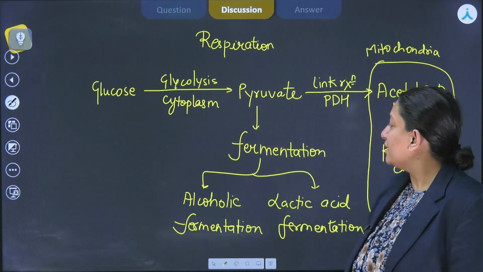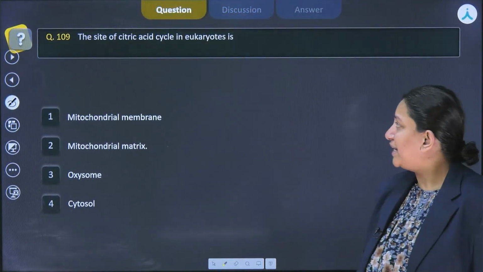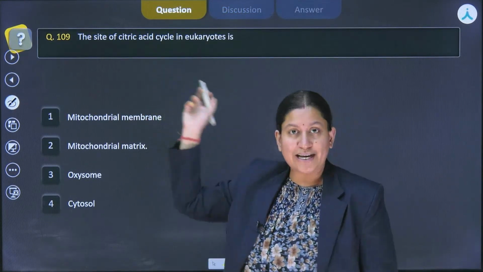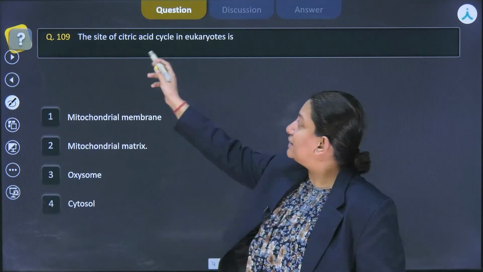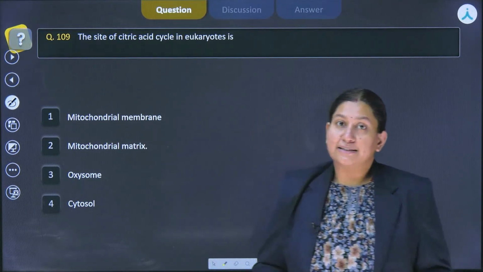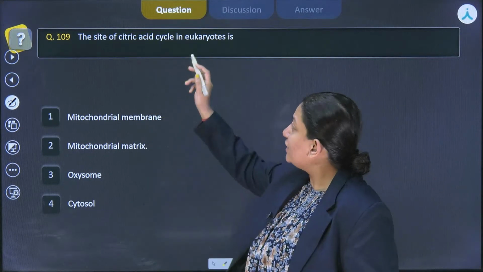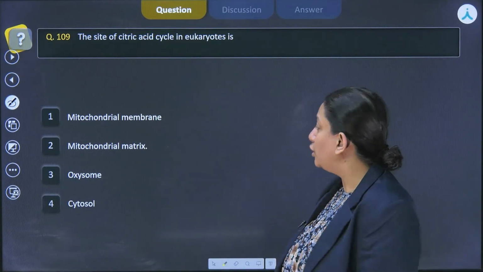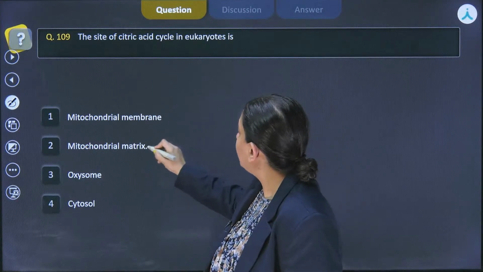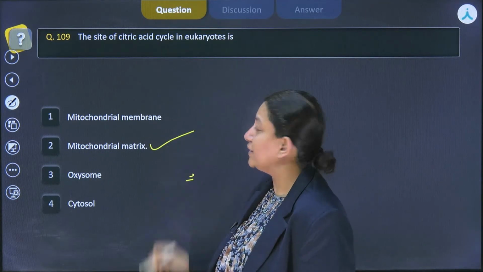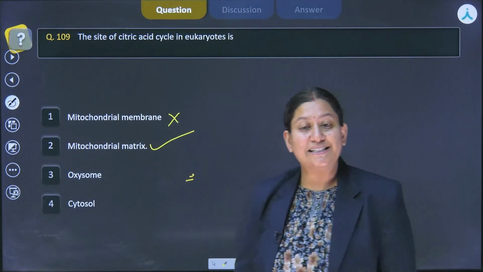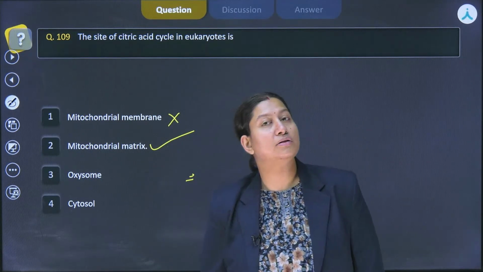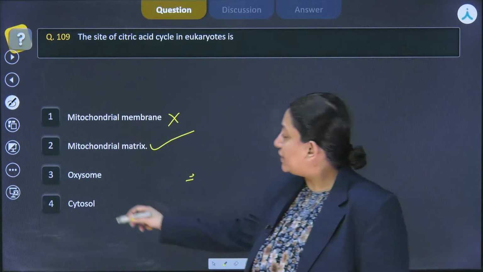Okay, so getting back to this one, it is talking about the site of the citric acid cycle. As I've told you, the Krebs cycle is basically the citric acid cycle in other words. So the site of this cycle would be the mitochondrial matrix. When we talk about the mitochondrial membrane, this is the site where the ETC is going to take place, not the Krebs cycle. Then we have the oxysome.